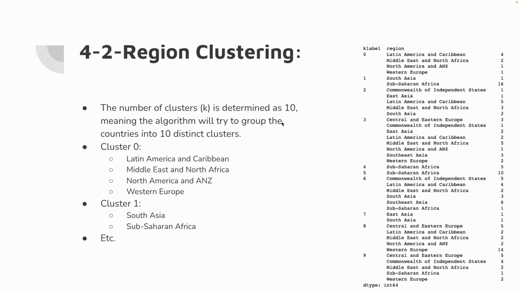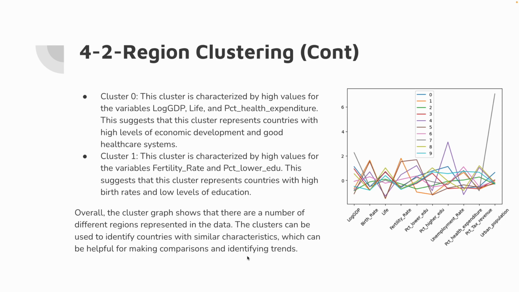For example, Latin America, Caribbean, Middle East, North America, and Western Europe are clustered in 0 and 1, Southeast Asia, Sub-Saharan Africa, etc. The region clustering result, as you can see on the right hand side, is the graph of the variable analysis: GDP, birth rate, life expectancy, etc.